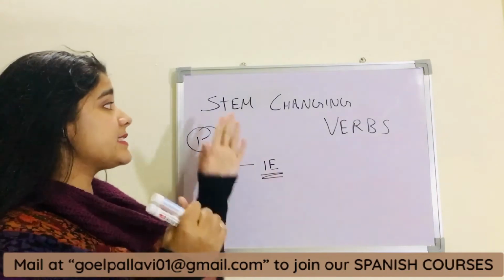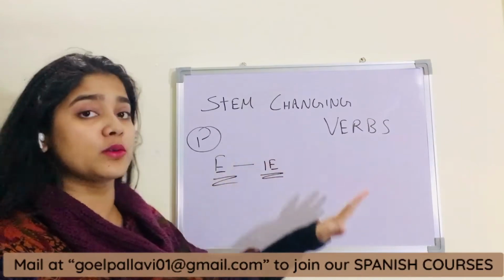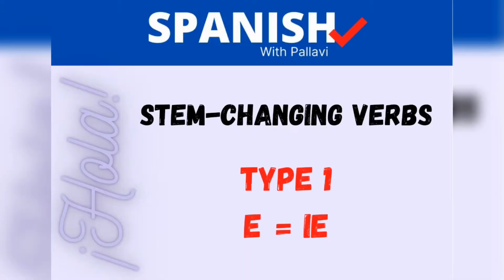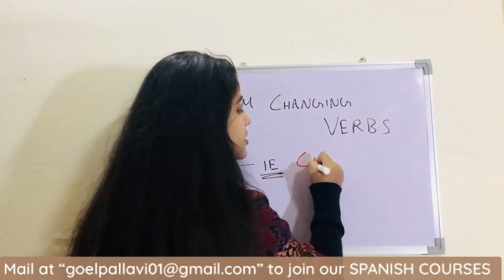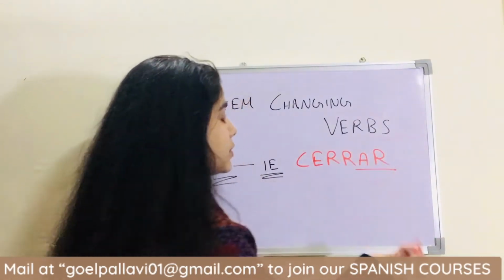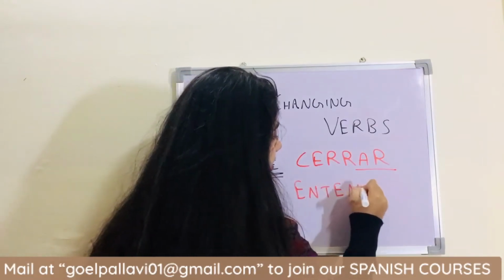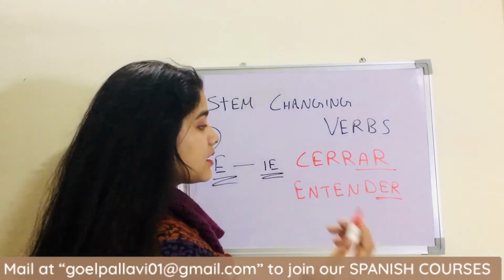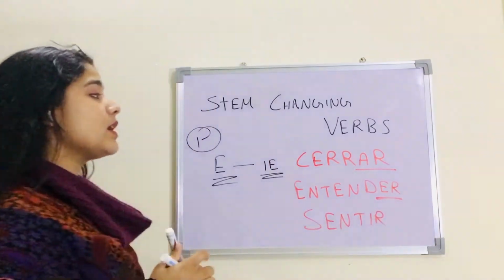So as you can see here, stem changing verbs we are going to learn about. Let me tell you, there are 4-5 types of stem changing verbs. There is a pattern for that. Okay, so first pattern will be E changes to IE. For example, let's take a verb which is cerrar. Okay, this is the AR ending verb, and for ER we can take encender. Okay, this is an ER ending verb. For IR we can take sentir.